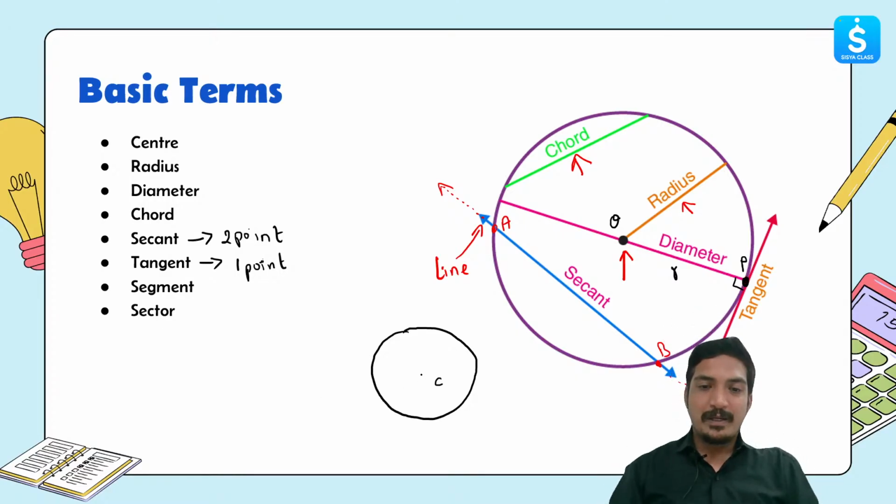If you take center C and make two radii, say radius 1 and radius 2, then the two radii give us an angle, and the area that this angle covers is called a sector.